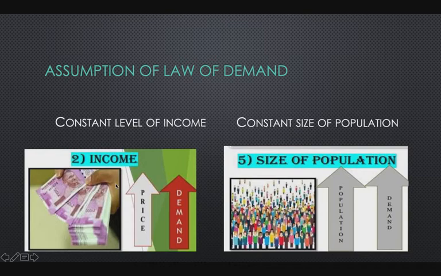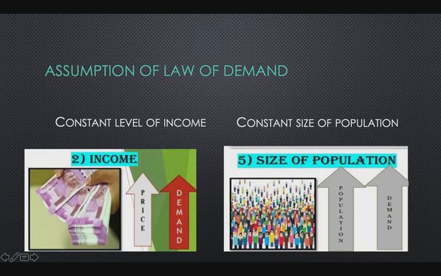What are the assumptions in detail? Constant level of income, because it is one of the influencing factors on the quantity demanded for a commodity. The income of a consumer greatly influences the demand. When the income rises, demand rises. When income falls, then the demand falls.